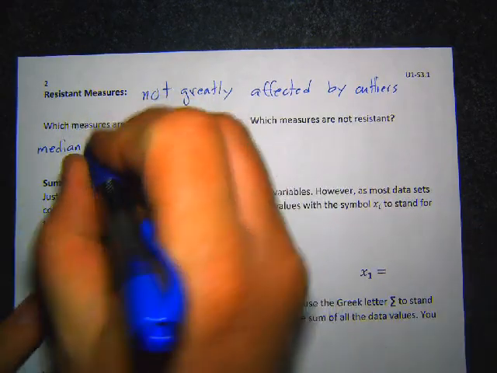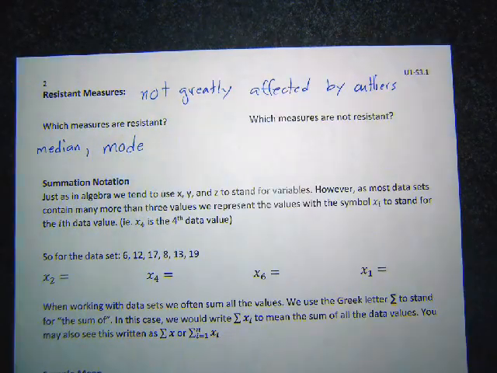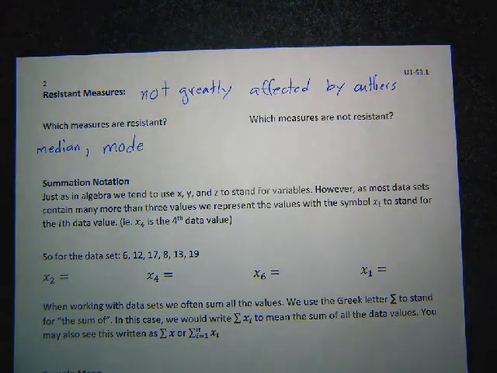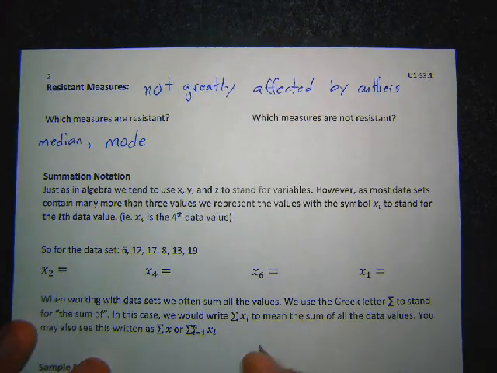Mode is another number that's actually pretty resistant because usually you're not going to have more than one of the really big or small numbers. If it's an outlier, if it's unusual, you're not going to have more than one of it. So mode usually doesn't match outliers. So those two are pretty resistant. Now the ones that are not resistant, well, the big one is mid-range.